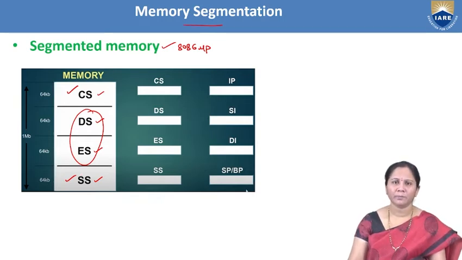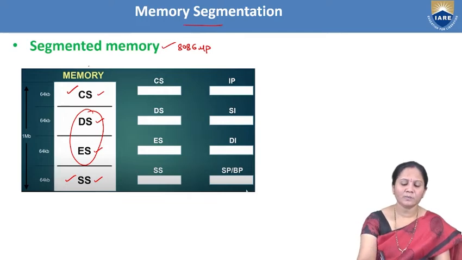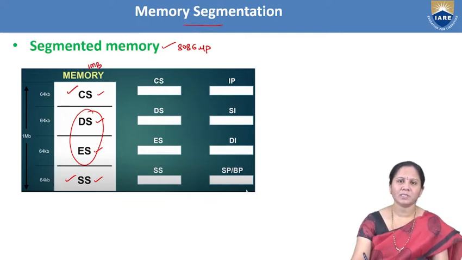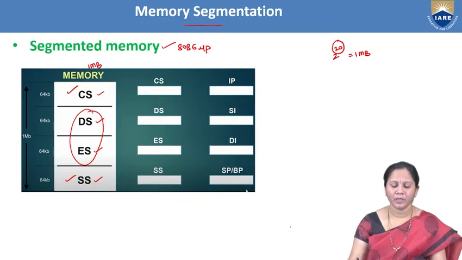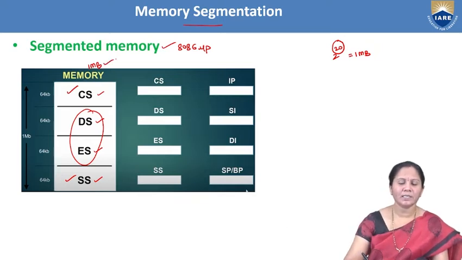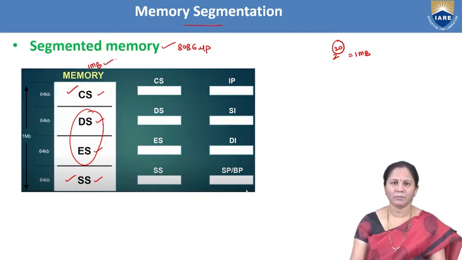Since the 8086 microprocessor has 20 address lines, 2 power 20, where 20 represents the number of address lines, leads to 1 MB. That is why the physical memory size in the 8086 microprocessor is 1 MB.